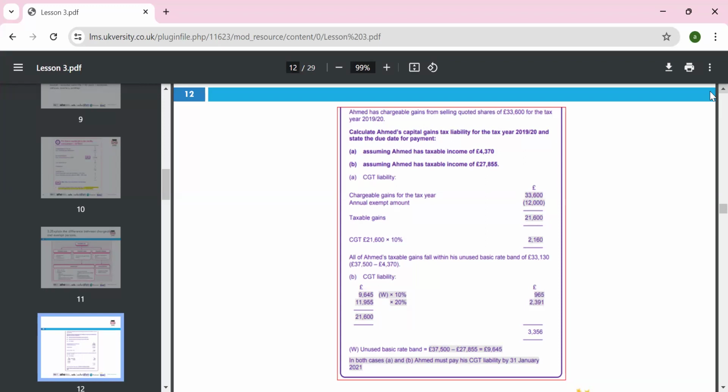So MN, assume MN's taxable income is 27,855. So the unused rate band is 9,645.